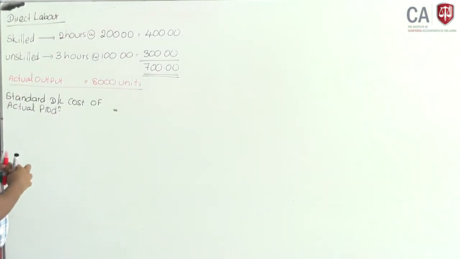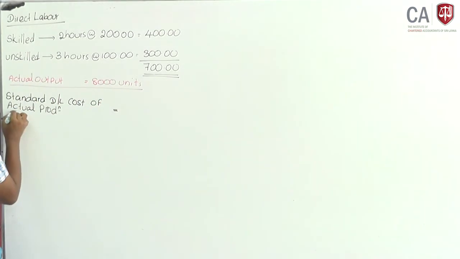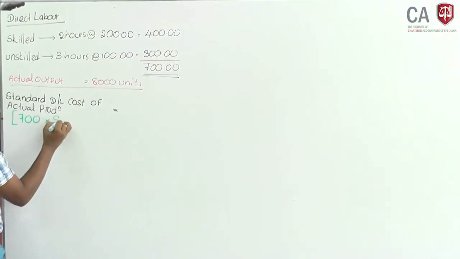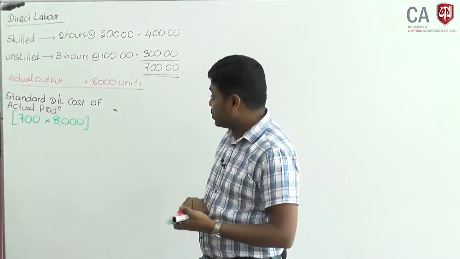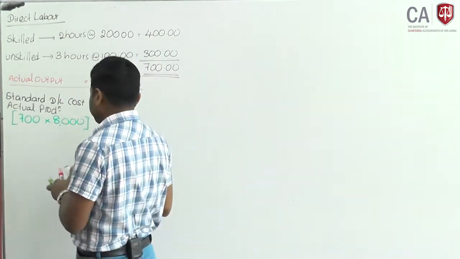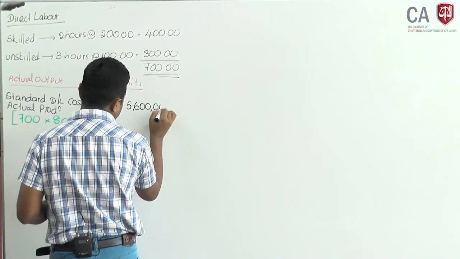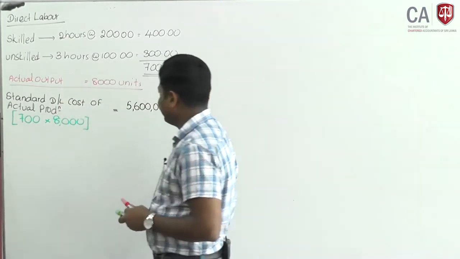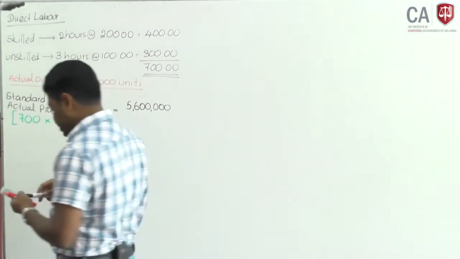For each unit the direct labor cost would be 700 rupees. Actual production is 8,000. 700 into 8,000 units, that would be the expected cost: 5,600,000. Now compare it with the actual cost you have incurred.